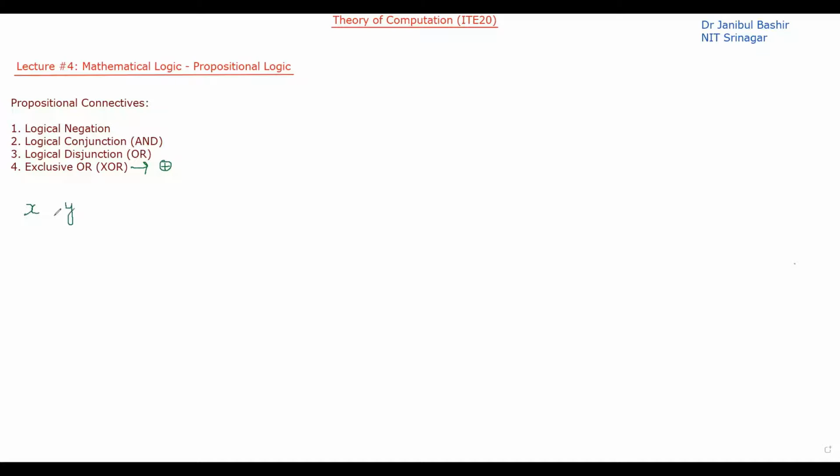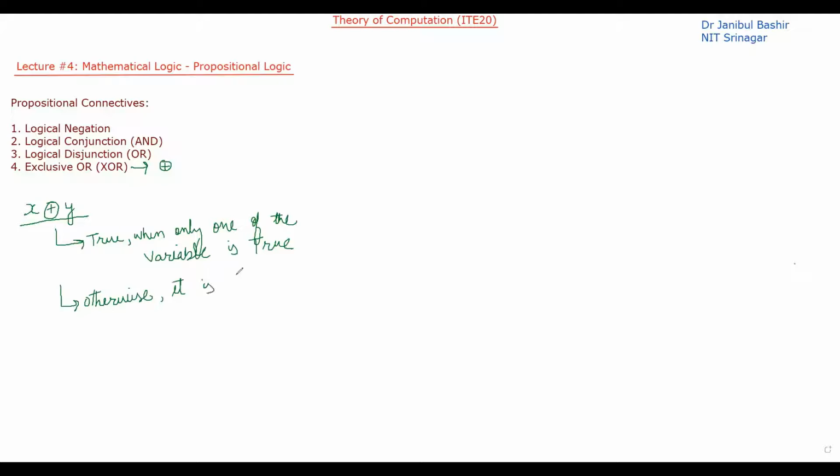So let's say X and Y. This particular statement is true when only one of the variables is true. Otherwise, it is false.